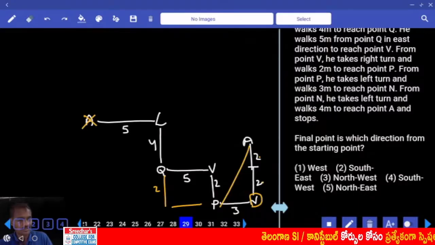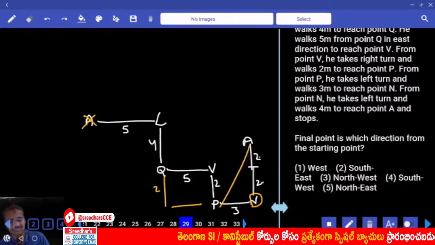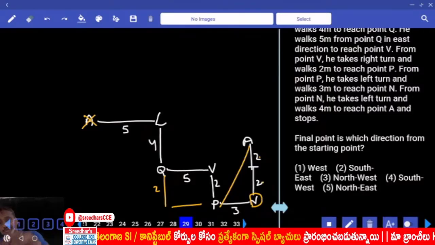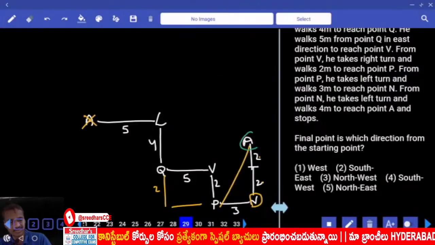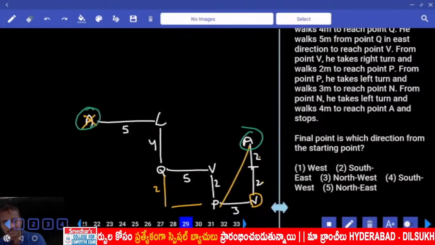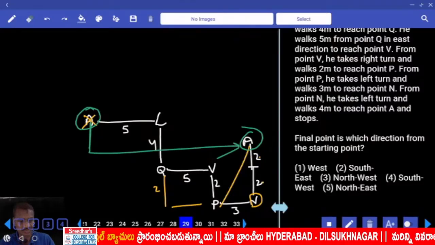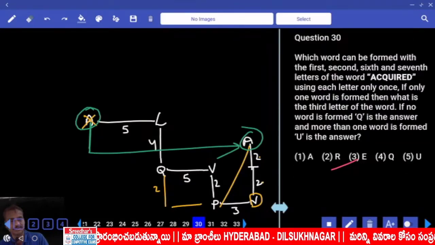Then 29, the final position from the starting point. Final point is in which direction from the starting point? Which is the final point? A is the final point, and X is the starting point. To reach A from X, first south and then east, so southeast. Now southeast, choice 2, question number 29.